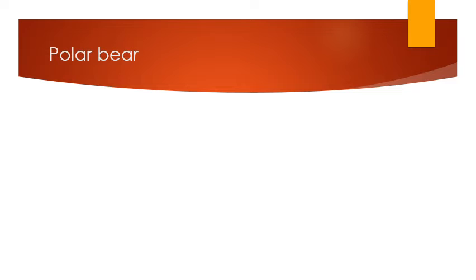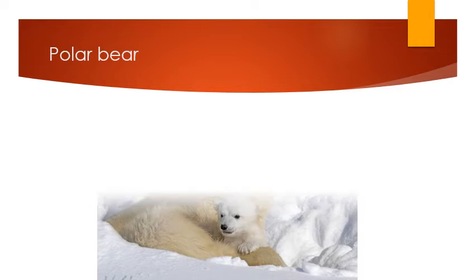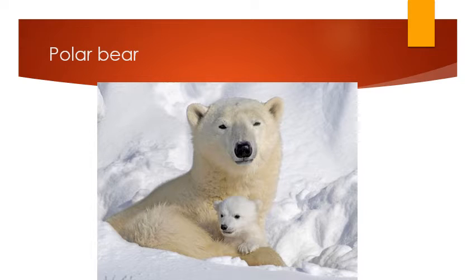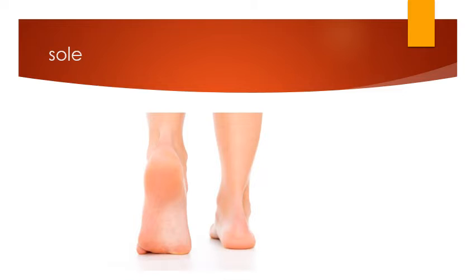So, let's check the meaning of the first word, which is polar bear. Polar bear. You know what's the meaning of a bear? So, polar bear is this kind of bears which live in the poles. They live in cold places. Yes, the poles. So, what about the second word, which is sole? Sole, actually, it is the underneath area of your foot. The area underneath your foot. Yes, this area.